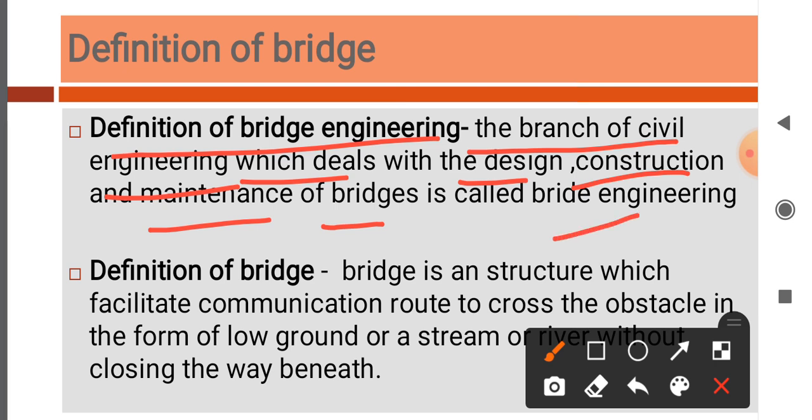In bridge engineering, study is carried out regarding design, different construction modes and maintenance of bridges. This is the branch of civil engineering which is subjected to design, construction and maintenance of bridges, so it is called bridge engineering.